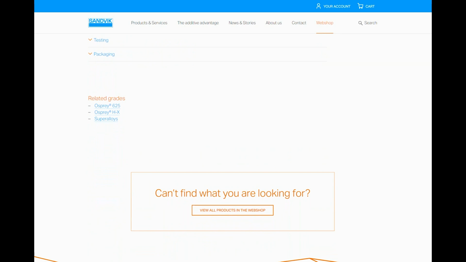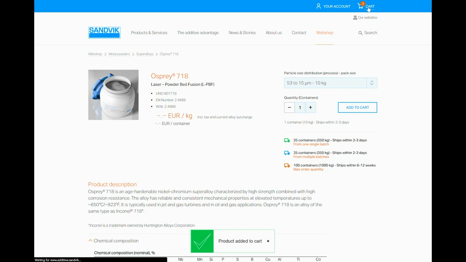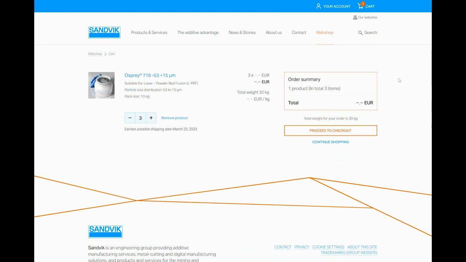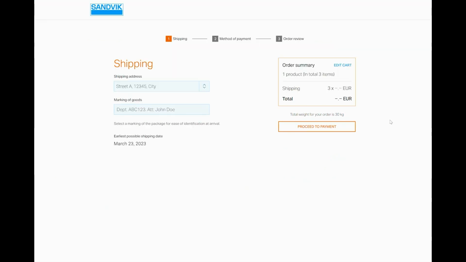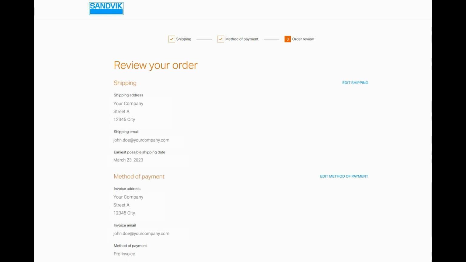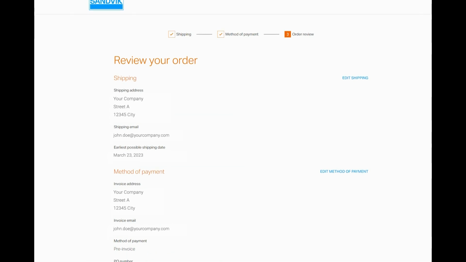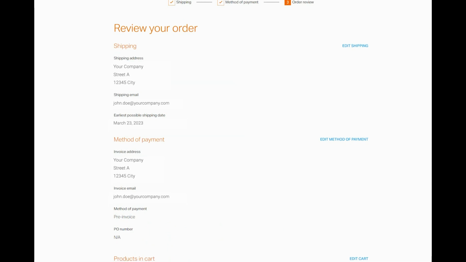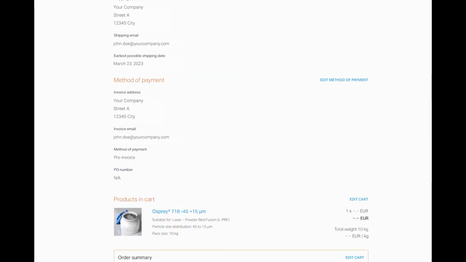If you want to view the products in your shopping cart, click the symbol in the top navigation bar to see a summary. When proceeding to checkout, you'll be asked to choose your shipping address based on the information set in your account. Then, you'll see your estimated shipping date before proceeding to payment. You can also submit any marking of goods that might be required by your organization. Now, select your preferred method of payment: prepaid invoice, or credit card. These options may differ depending on whether you're a new customer or not. If you have a purchasing order number, please submit this here.